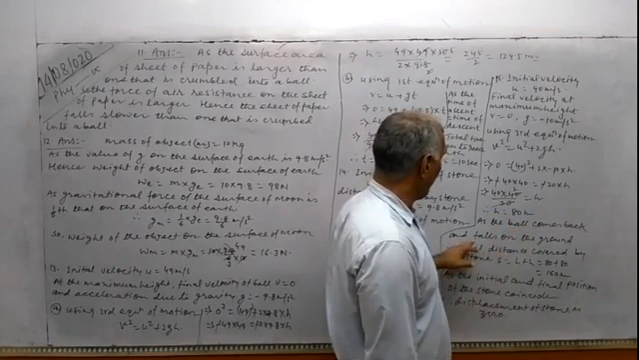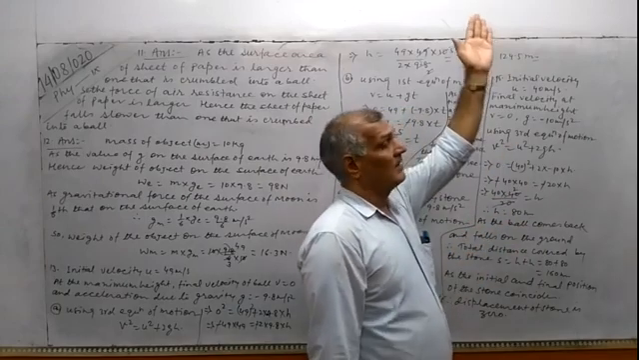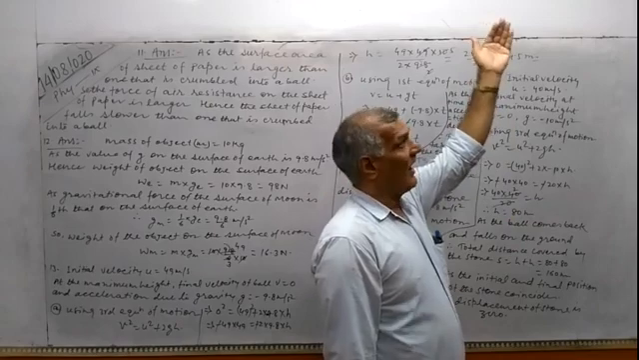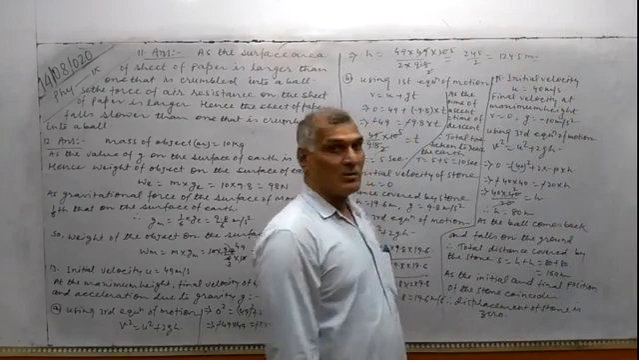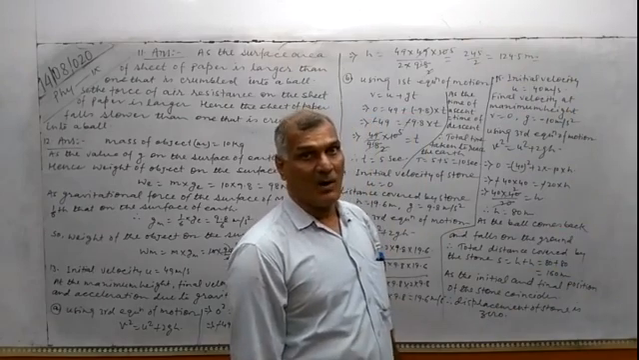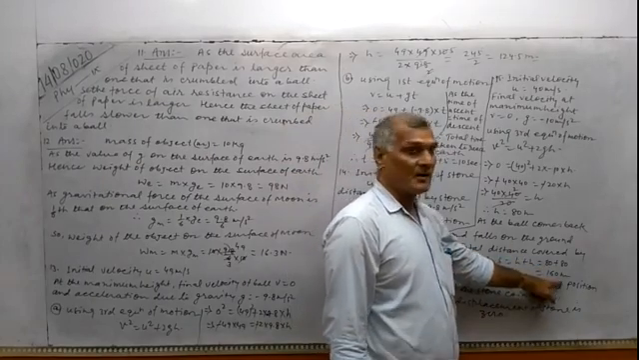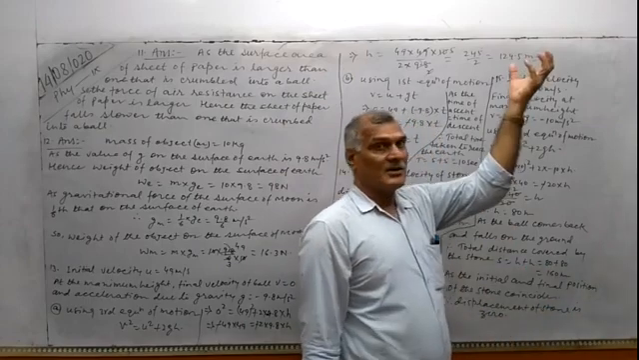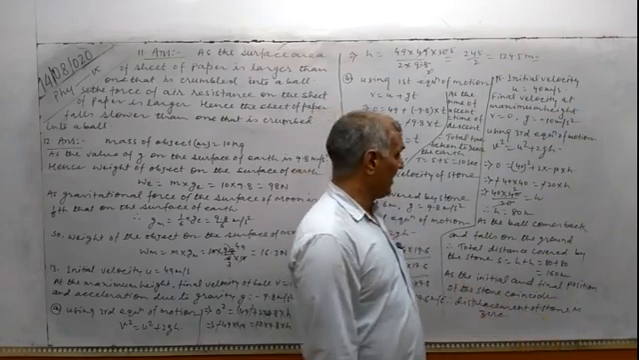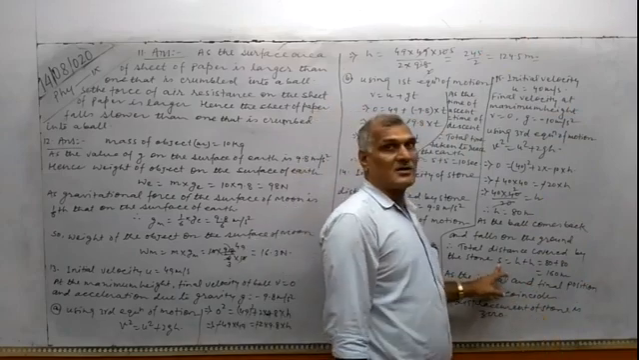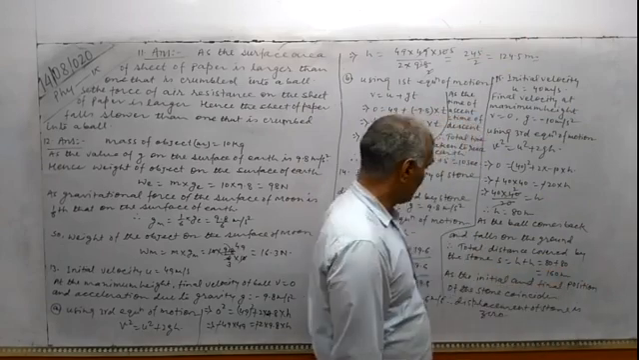As the ball comes back and falls on the ground, it travels 80 meters to reach the maximum height, and again it travels 80 meters to reach the surface of the earth. So the total distance travelled by the ball will be equal to 80 plus 80, that is 160 meters.